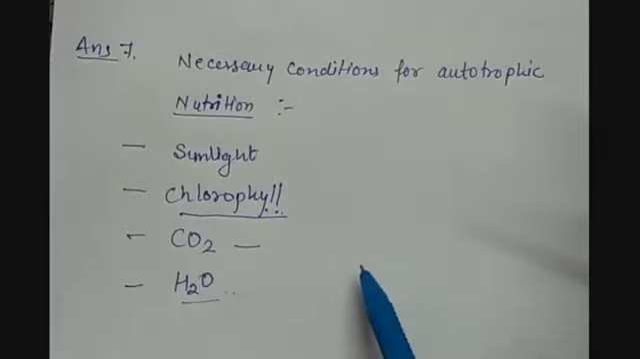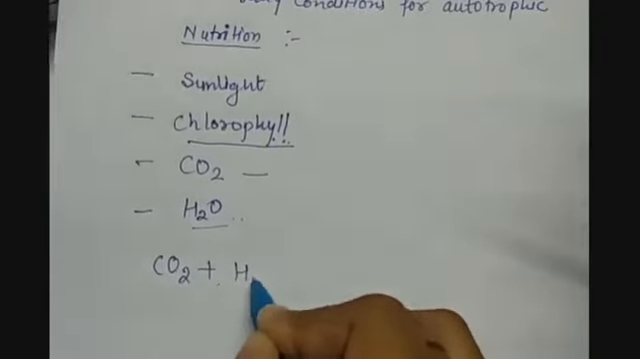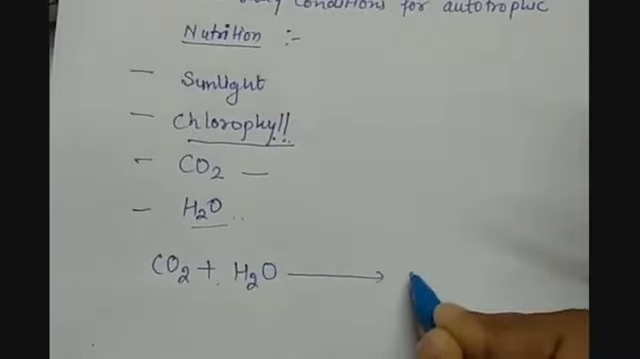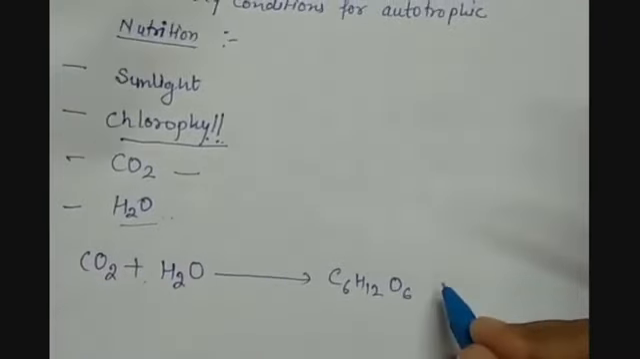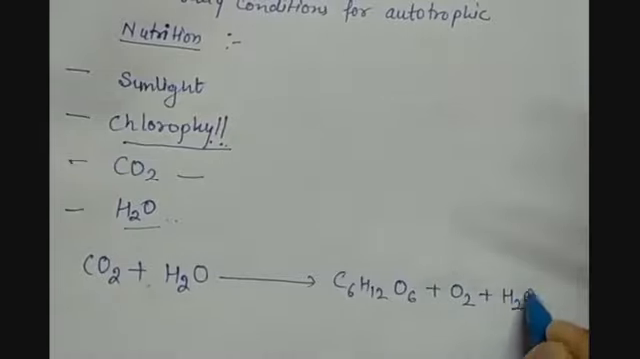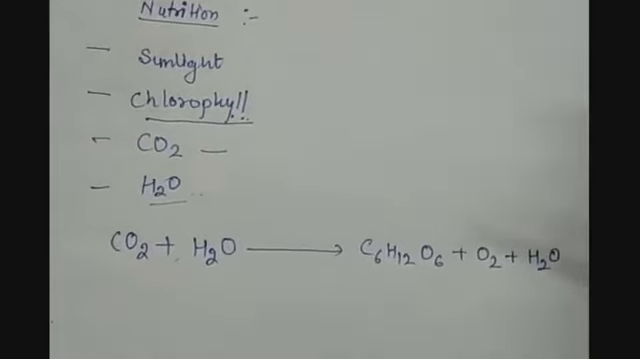Now, what are the byproducts of this reaction? We know that the reaction is CO2 plus H2O gives C6H12O6. This is glucose. Plus we get oxygen and water vapors. So there is a need to balance this equation. As you all know how to balance this equation, you can do it very well. So here we will have 6O2 and 6H2O.